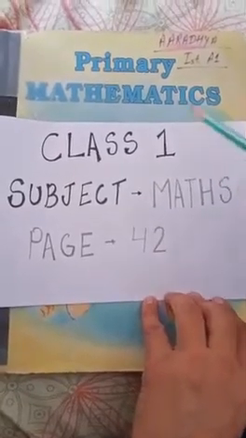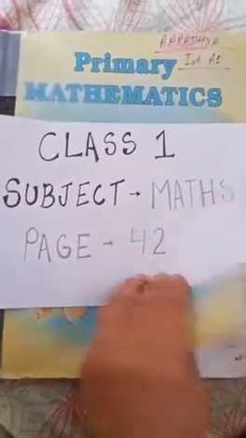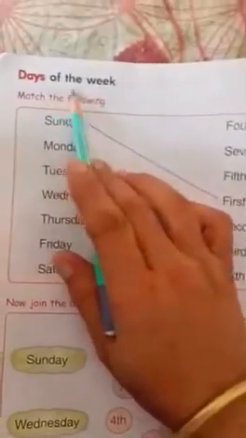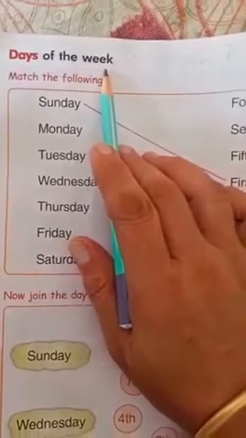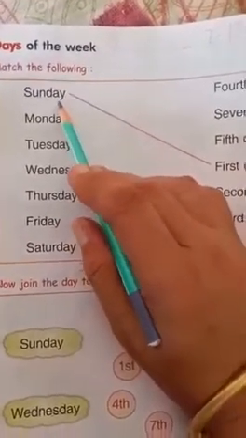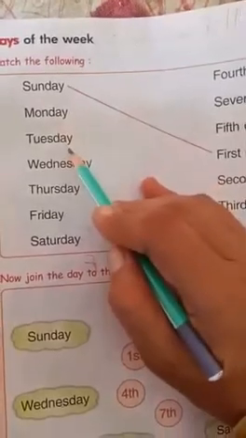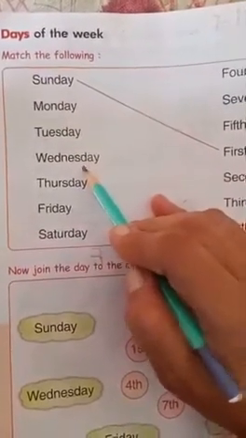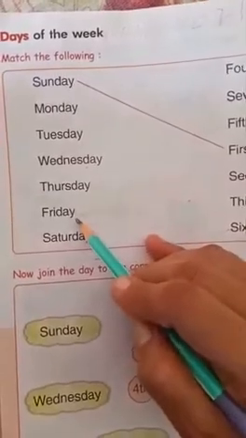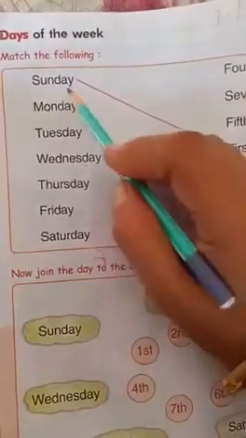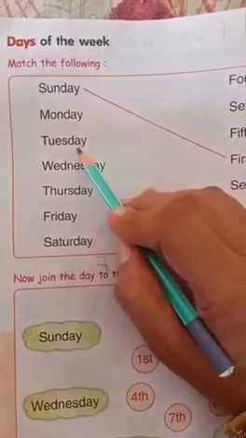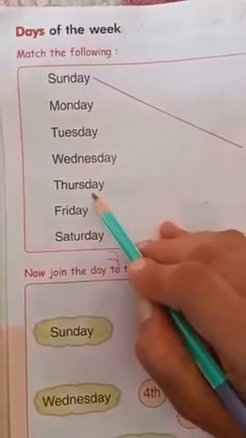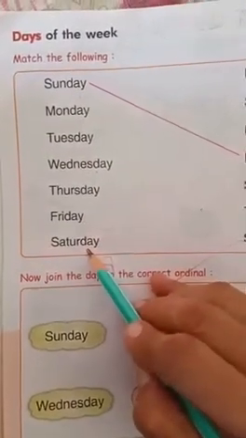Good morning, students. Take out your maths book, page 42. And this is our page 42. Days of the week. Do you know the names of the days of the week? Yes? Say with me. Sunday, Monday, Tuesday, Wednesday, Thursday, Friday, Saturday. Say again. Sunday. Say with me. Monday, Tuesday, Wednesday, Thursday, Friday, Saturday.